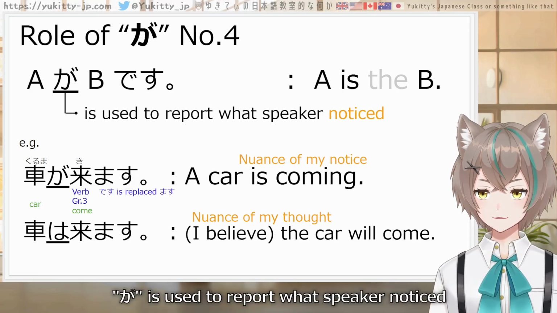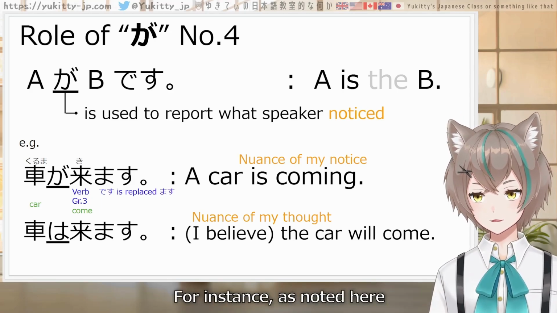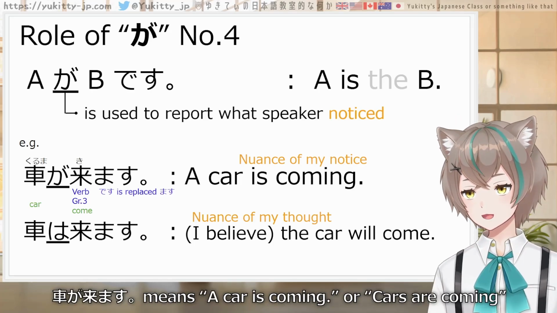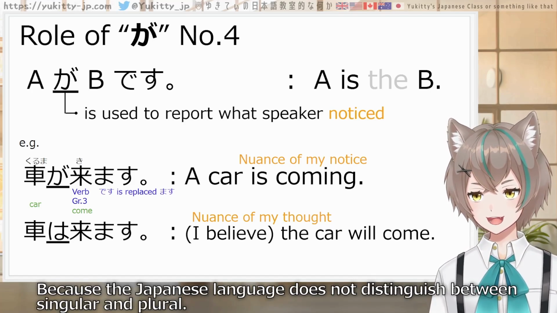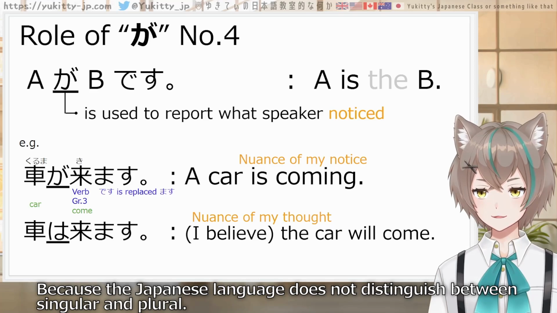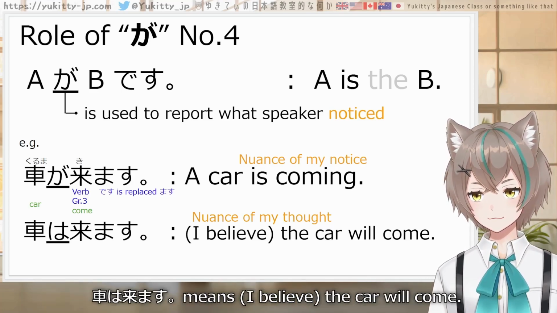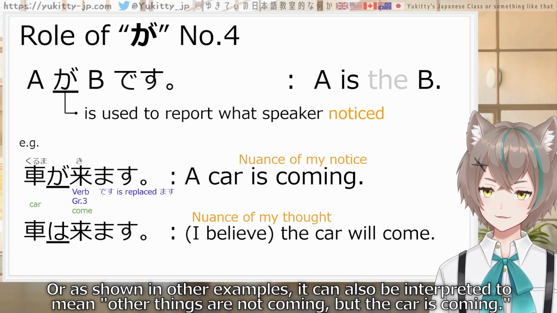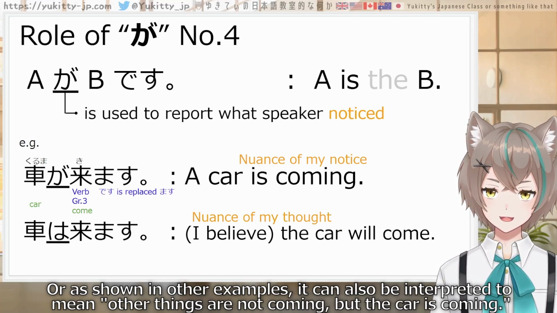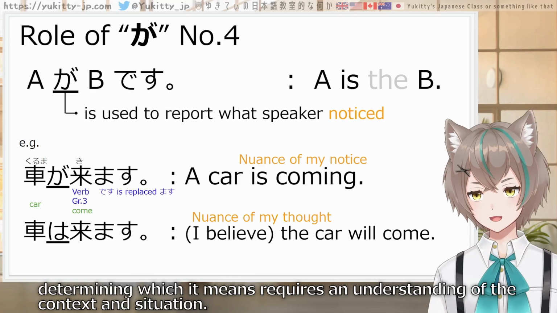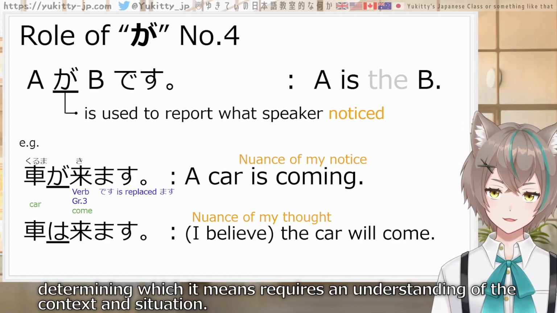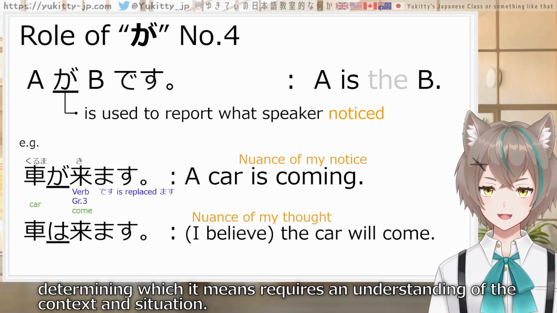Next, ga is used to report what the speaker noticed. For instance, as noted here, 車が来ます means a car is coming or cars are coming, because Japanese does not distinguish between singular and plural. 車は来ます means I believe the car will come. Or, as shown in other examples, it can also be interpreted to mean other things are not coming, but the car is coming. This is true for any language, but determining which it means requires an understanding of the context and situation.